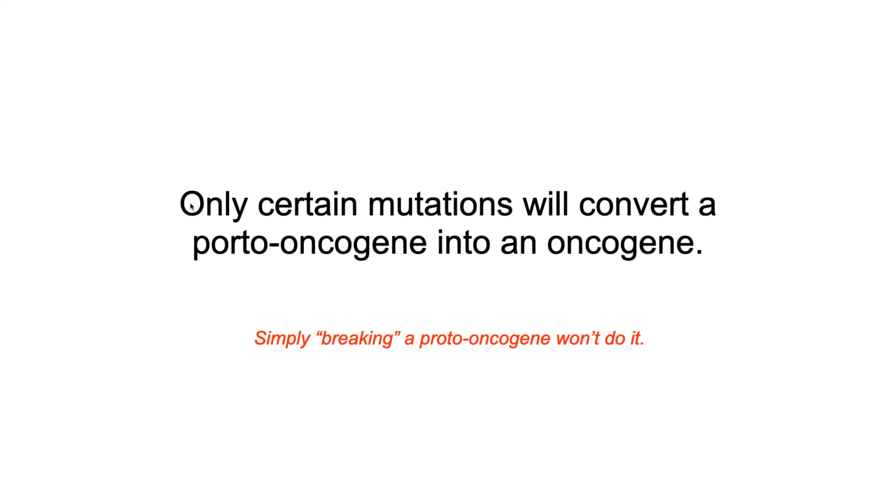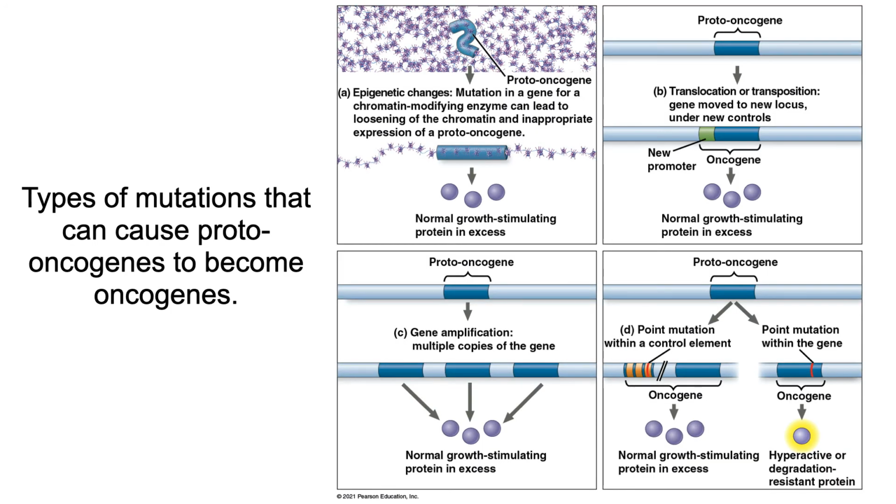So what that means is only certain mutations are going to convert a proto-oncogene into an oncogene. Again, simply breaking the proto-oncogene won't do. It's got to be special mutations. So let's take a look. There's all kinds of possibilities here. Let's start at the top.